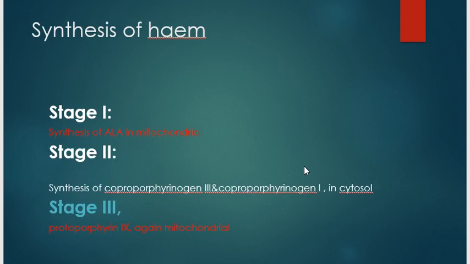Biosynthesis of the heme. The synthesis of the heme takes place in three stages. In stage 1, the synthesis of ALA, aminolevulinic acid, occurs in the mitochondria. In stage 2, synthesis of coproporphyrinogen 3 and coproporphyrinogen 1. These reactions occur in the cytosol, while in stage 3, formation of protoporphyrin 9. This is again the mitochondrial reaction.